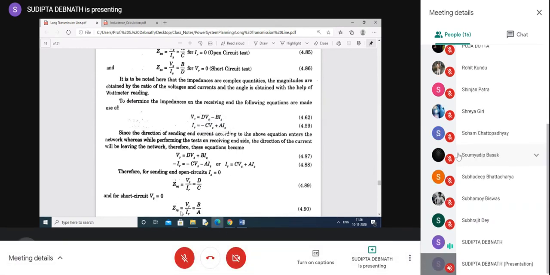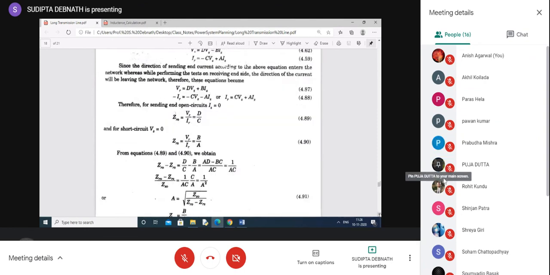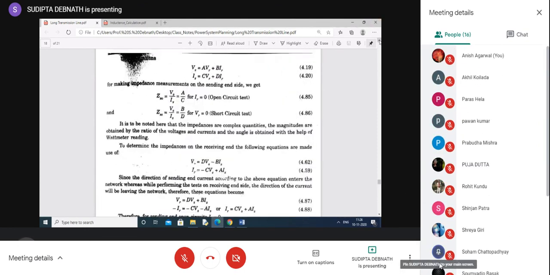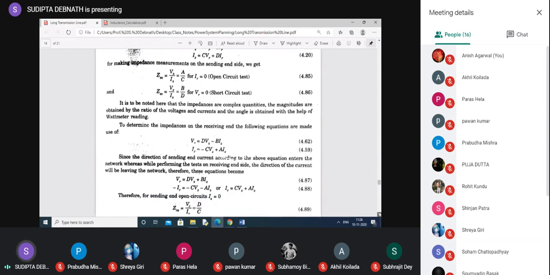So Z arrow, ZRS you will get, and from the wattmeter reading you will get the angles. Okay. Now the two equations, what are the two equations? Two equations are now this equation 85, 86, 87 and 88. So from here we get